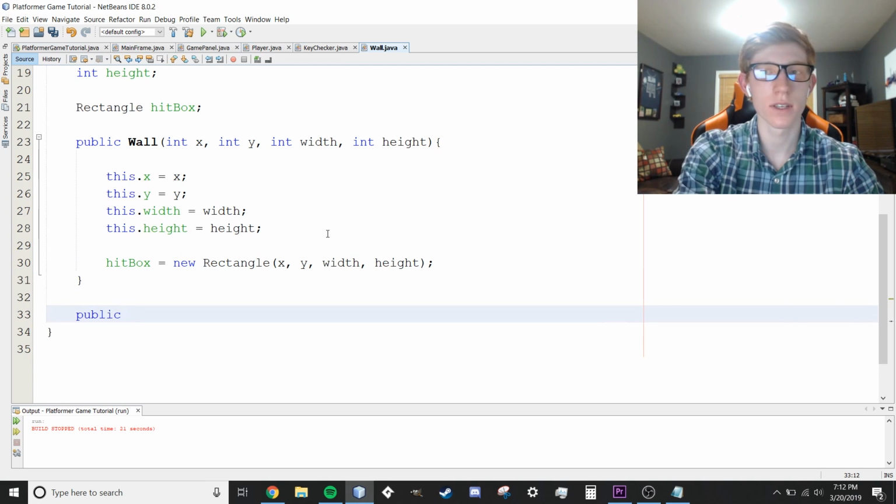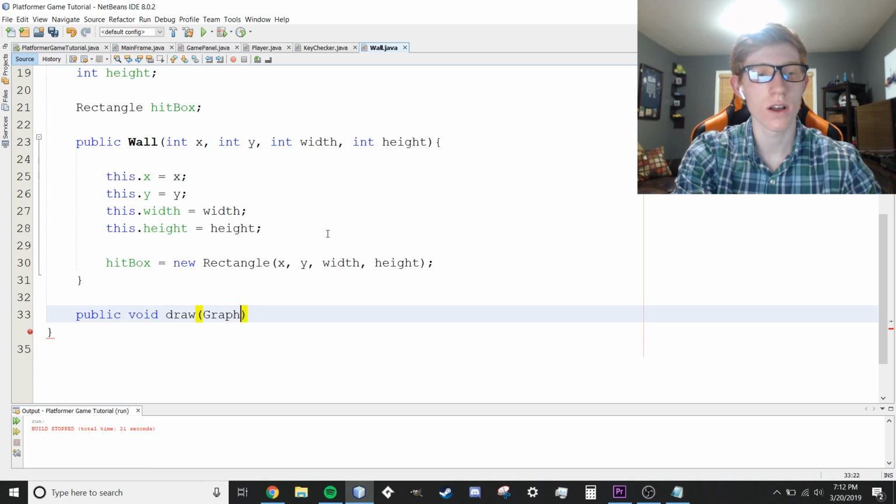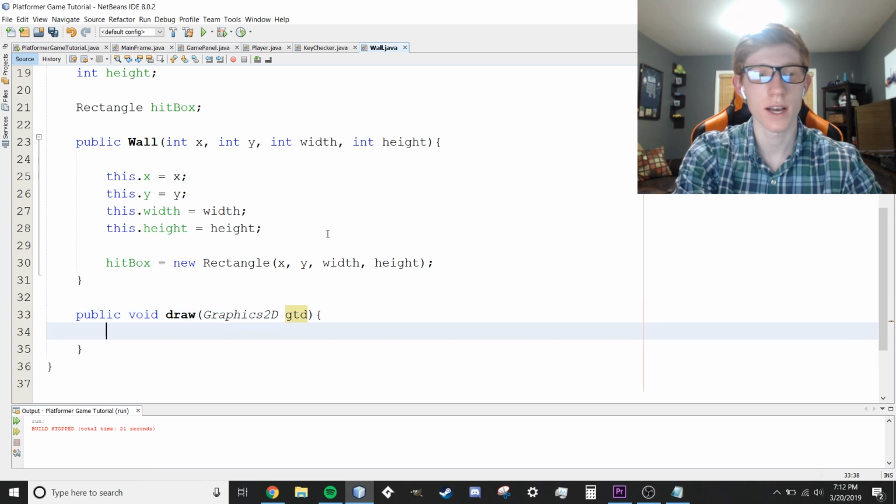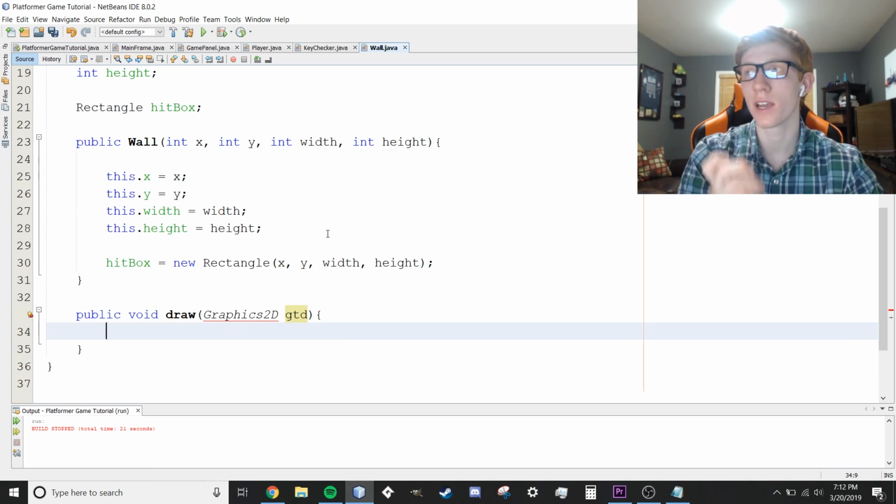Same as our player, we're gonna say public void draw. You don't want to use paint because I think paint is built in. It might get messed up, I'm not sure, but we're not gonna do that. So we're gonna say draw Graphics2D gtd. This is gonna be to draw our wall. What I want to do is a little frame of one color and then fill it with a different color.